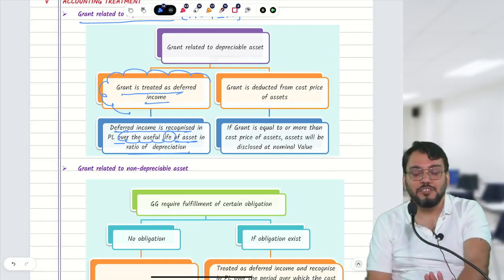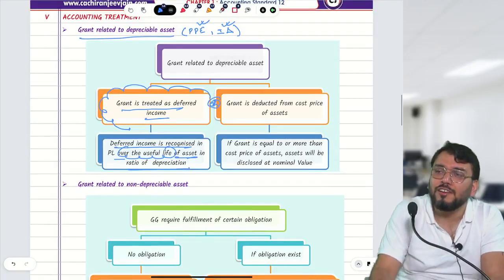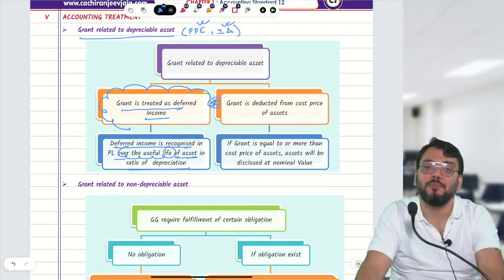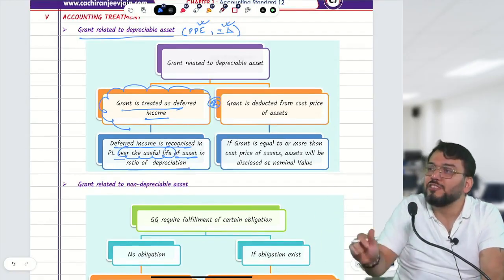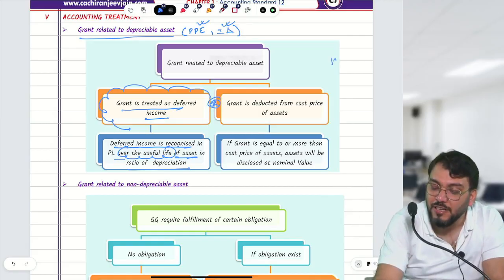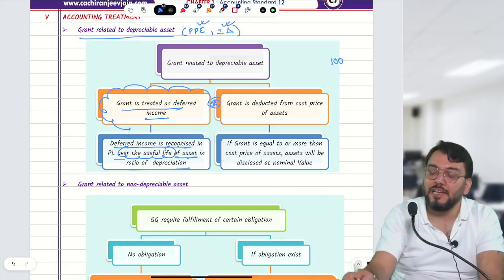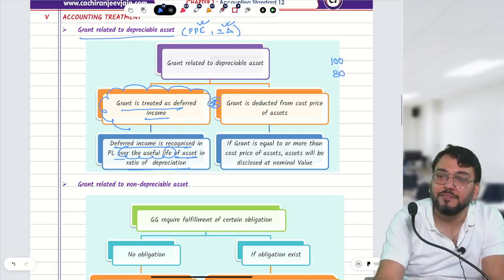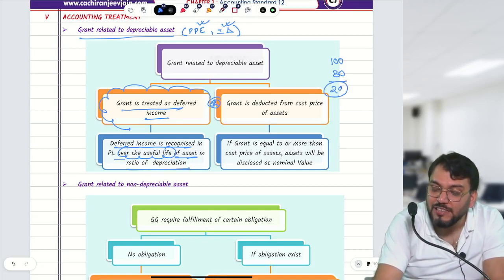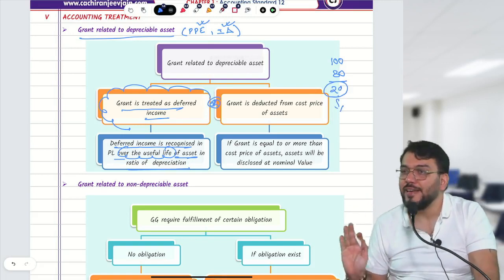Understood this much? Second is what? What is the second option available? He will not treat grant as deferred income. It will be directly reduced from the cost price of the asset. So whatever grant you receive, deduct from the cost price of the depreciable asset. For example, you purchase an asset of rupees 100 lakh and you have received a grant of 80 lakh. Directly reduce 80 lakh and it will become 20 lakh, and you now charge depreciation on 20 lakh.